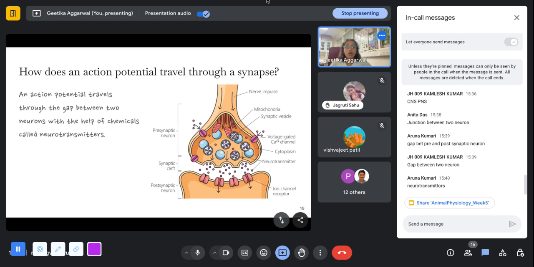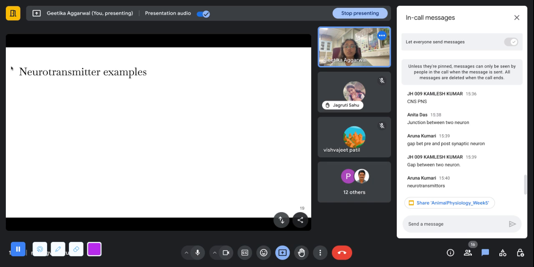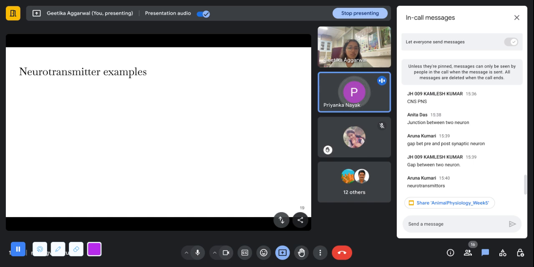Okay, so moving on, now that we have discussed that this happens by neurotransmitters, can you give me some examples of neurotransmitters? Acetylcholine, epinephrine, norepinephrine, glutamate, serotonin. Very nice, Priyanka. So you know a lot of them.